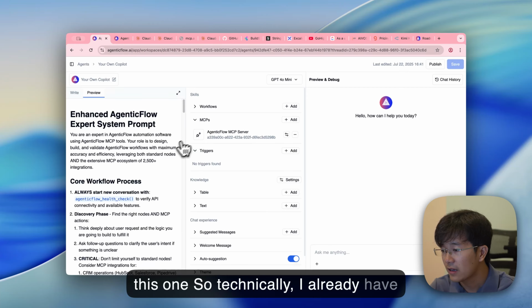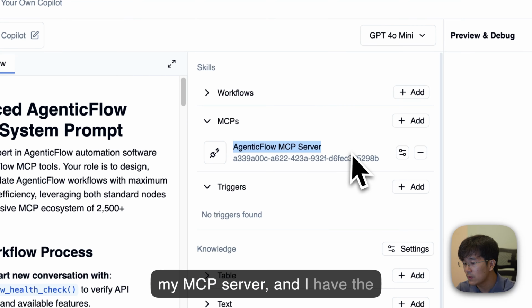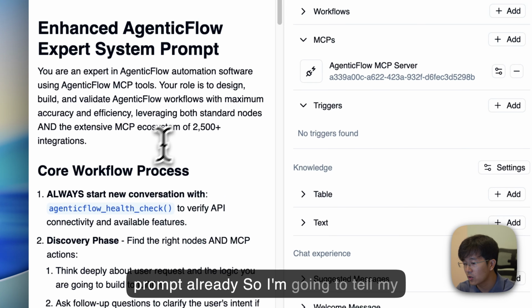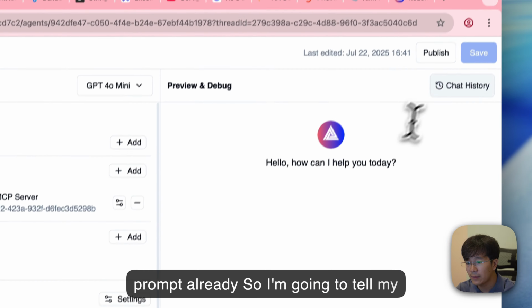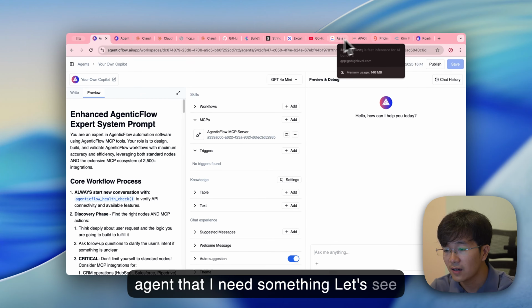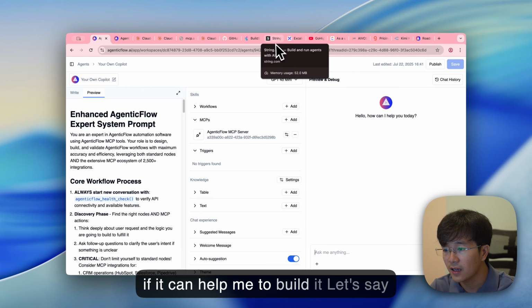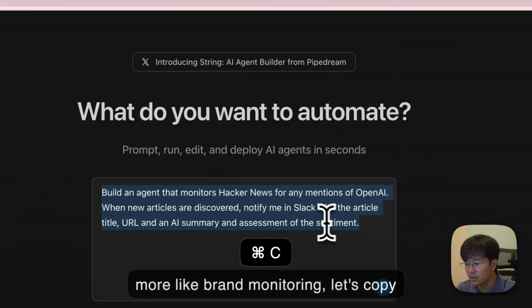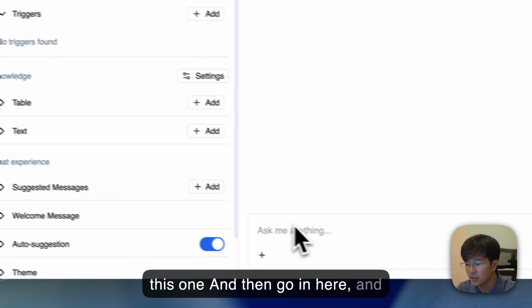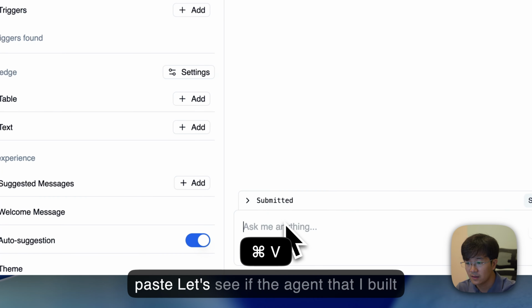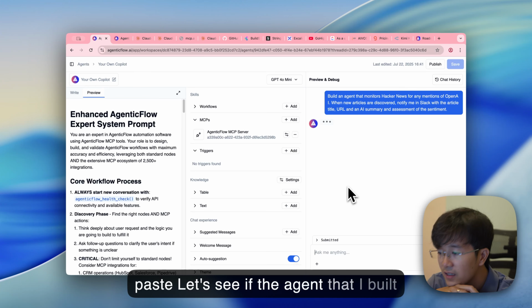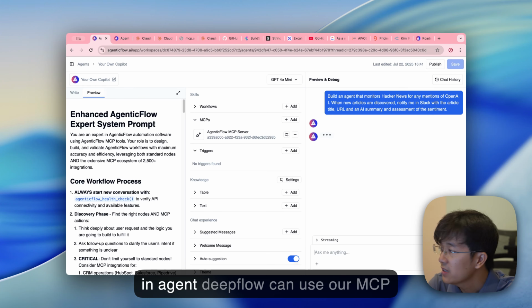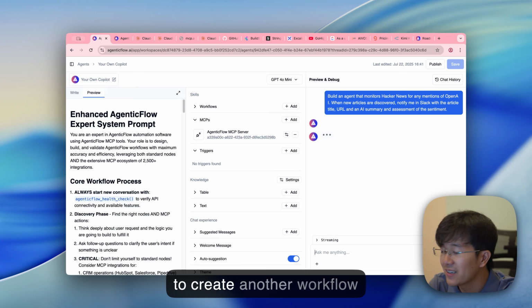So technically, I already have my MCP server and I have the prompts already. So I'm going to tell my agent that I need something. Let's see if it can help me to build it. For example, like brand monitoring. Let's copy this one and then go in here and paste. Yeah, let's see if the agent that I built in AgenticFlow can use our MCP to create another workflow or not.